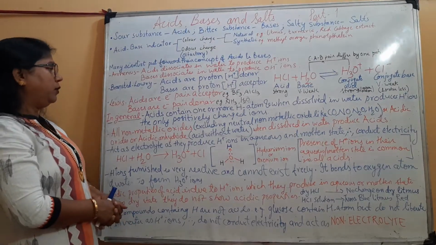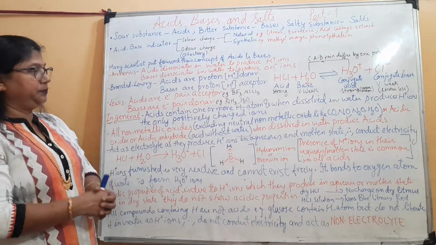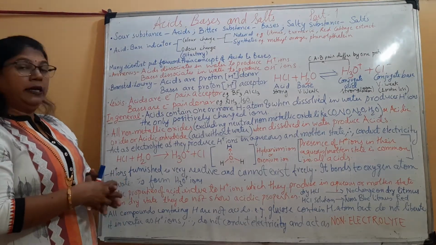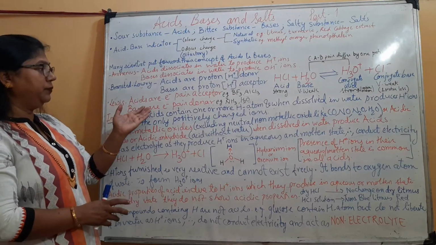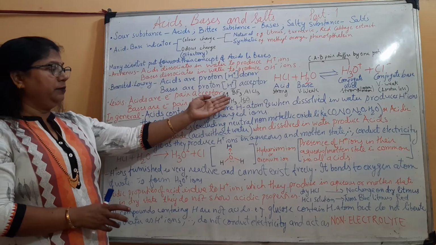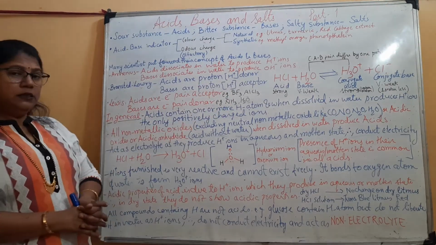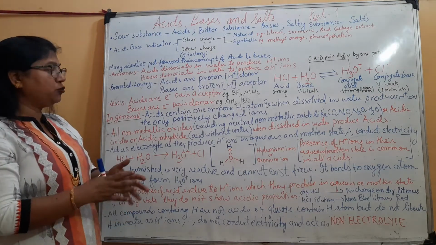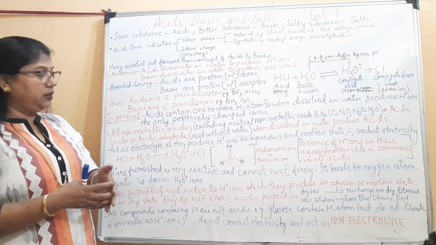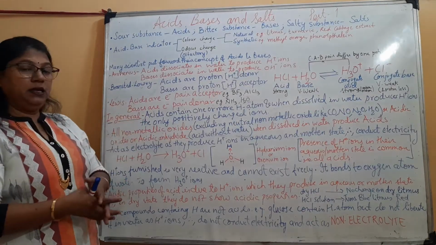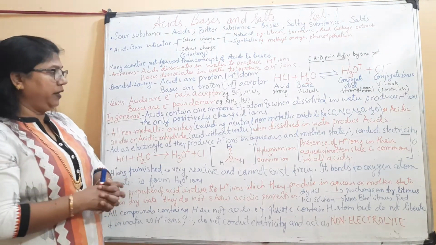Now, according to Lewis, acids are electron pair acceptors. Electron deficient compounds act as Lewis acids. Examples are BF3, AlCl3. Similarly, bases are electron pair donors. That means the one which is electron rich will act as a Lewis base, like ammonia, water. They have an extra lone pair of electrons.